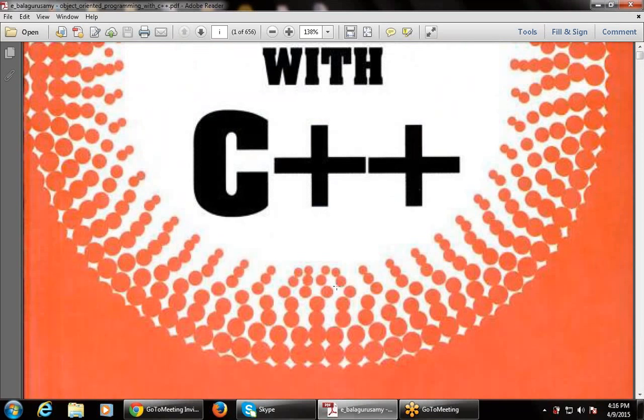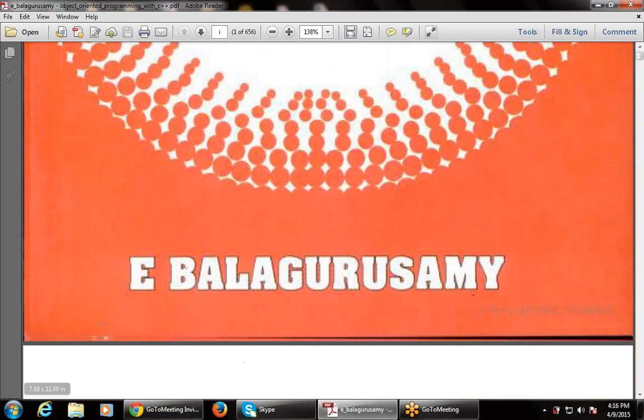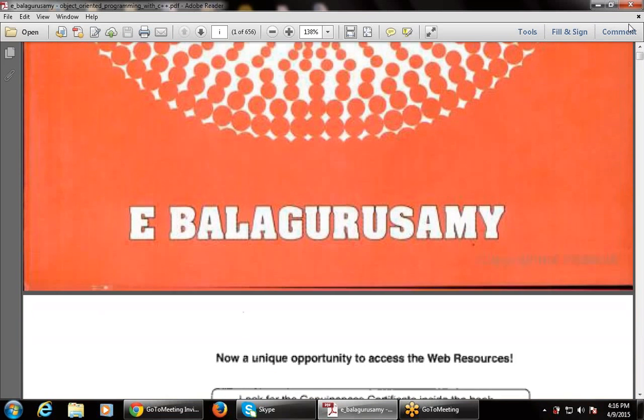We have studied C, and now C++, the advanced part of C. But there is a major difference: C is procedural programming and C++ is object-oriented programming. In this chapter today we will study the main difference between procedural programming and object-oriented programming.